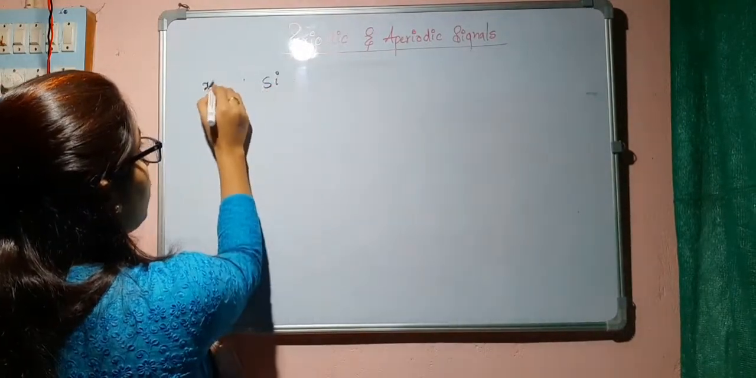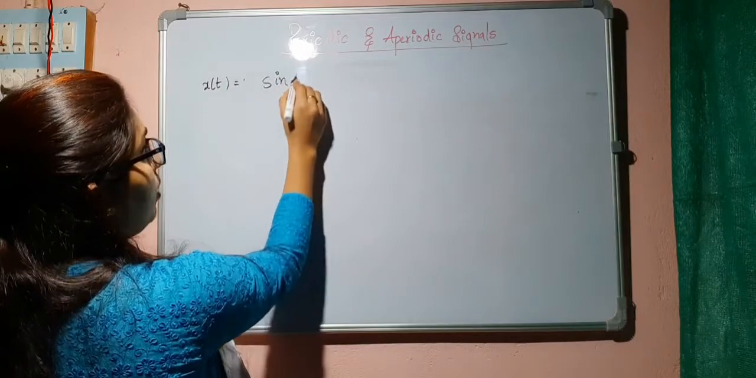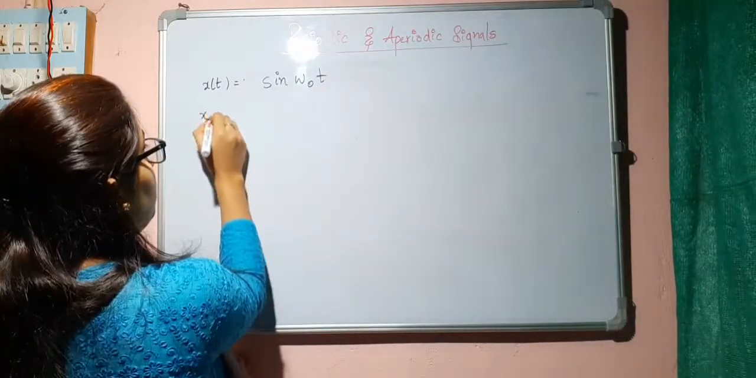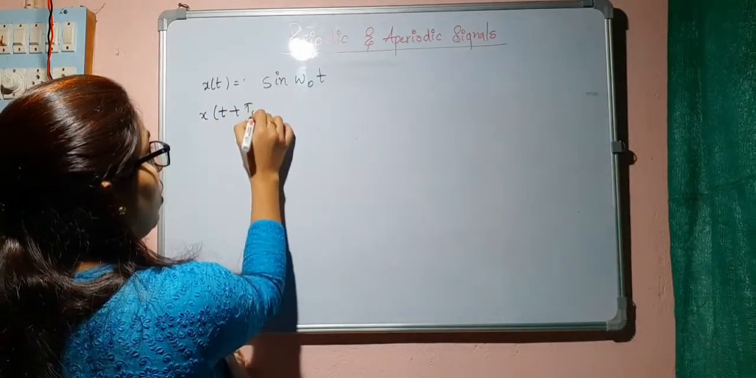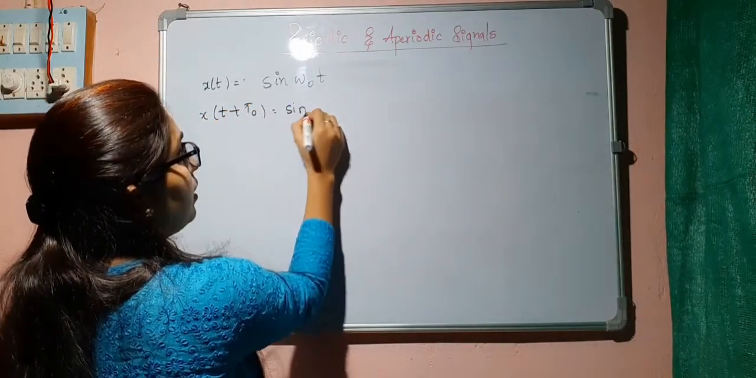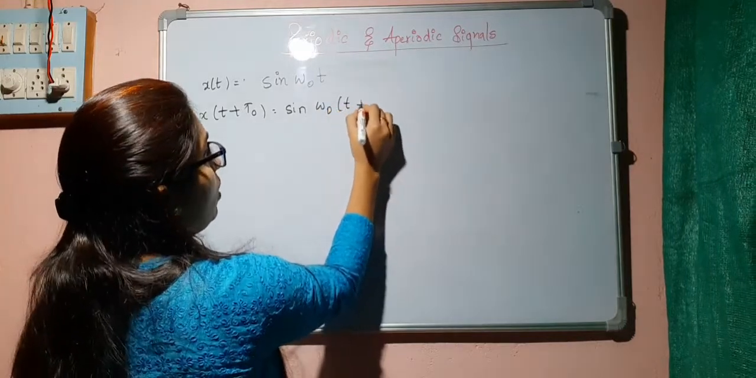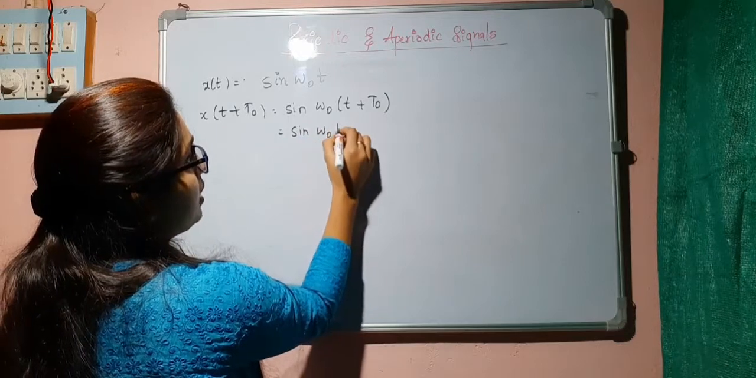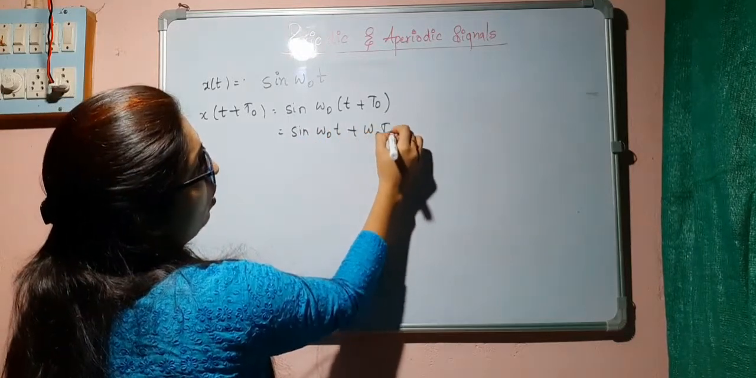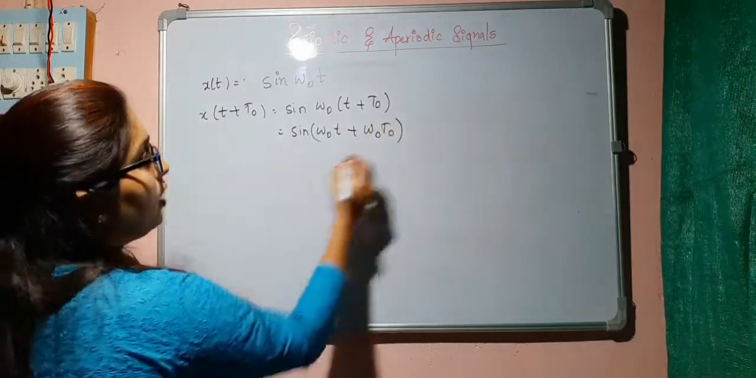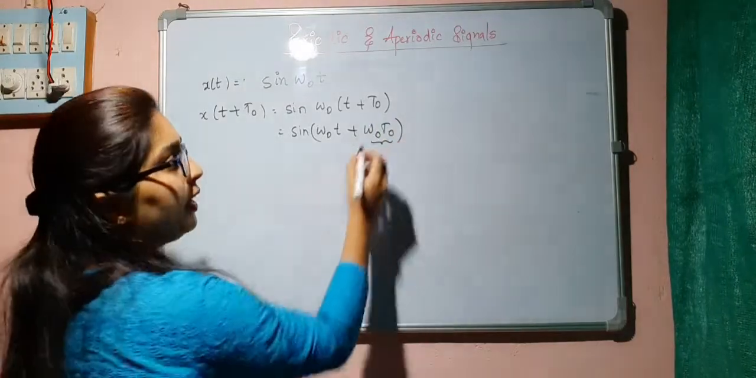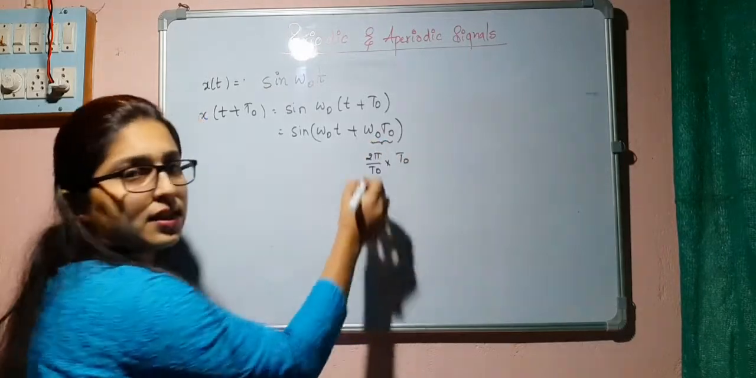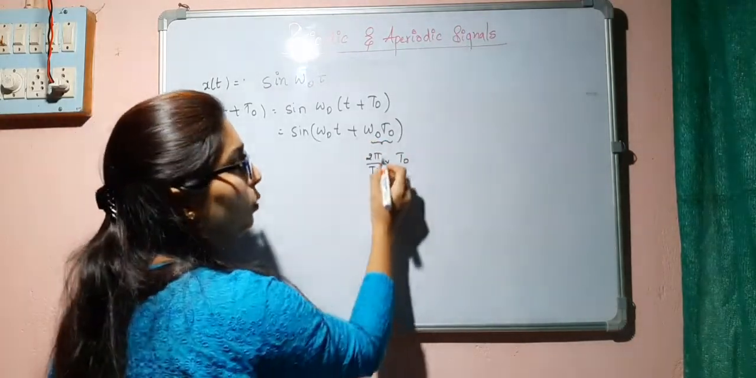x of t is equal to sine omega naught t. For this to be periodic, what I will do now is x of t plus t naught. So I will replace t by t plus t naught. Sine omega naught t plus omega naught t naught. Omega naught t naught is once again 2 pi by t naught into t naught. We have just seen that omega naught is equal to 2 pi by t naught.